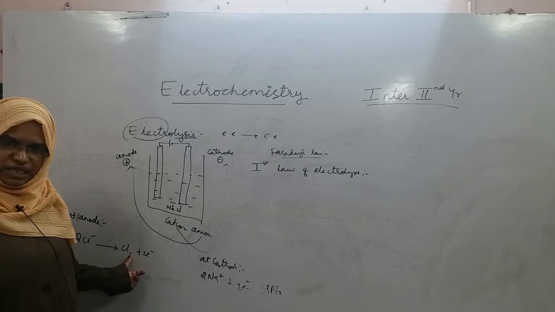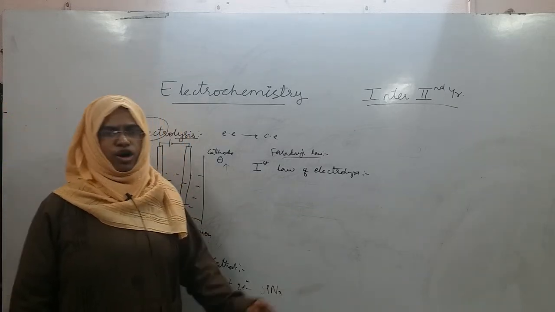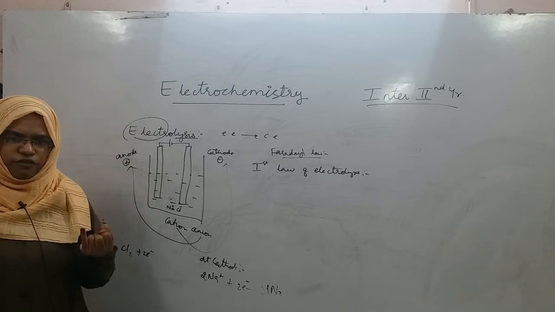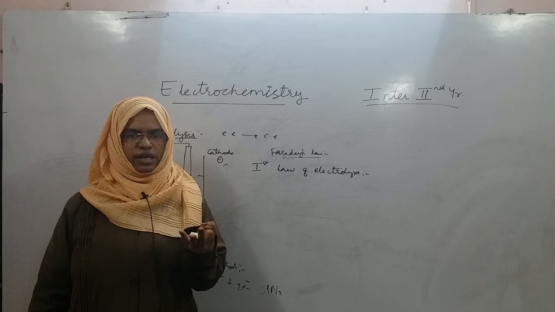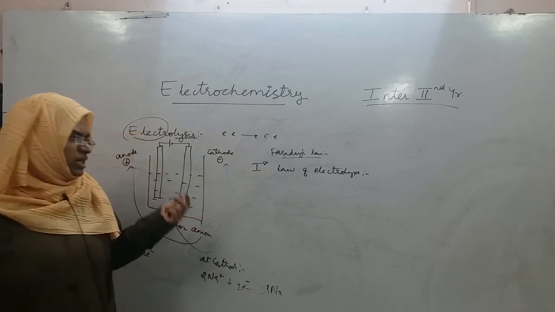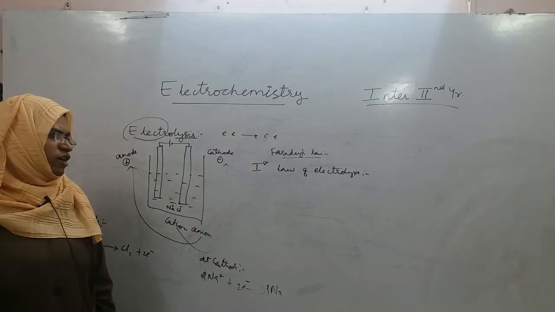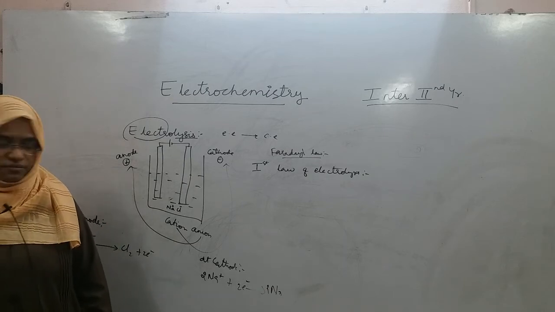The amount of gas liberated, solid deposited, or liquid dissolved is directly proportional to the quantity of electricity, or the quantity of current, you are giving, right?